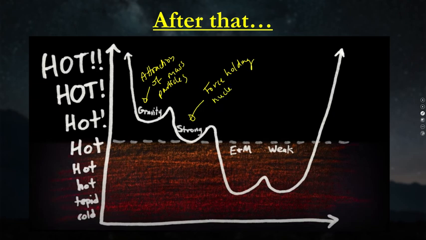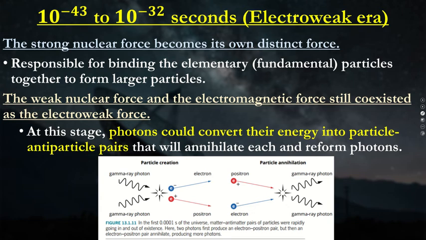As a matter of fact, we know that the strong nuclear force is exerted by the neutron. That's the function of what the neutron does, to hold all those protons together. And then we call this the Electroweak Era, the reason being that the electromagnetic force and the weak nuclear force are still inseparable.